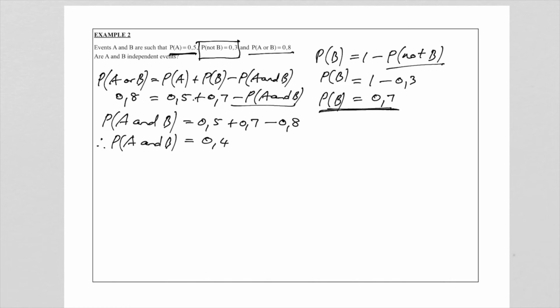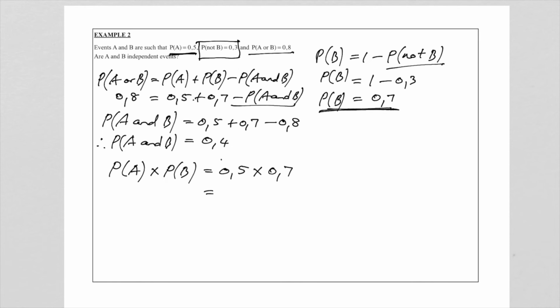So all we still need to do is we now need to find the probability of A times the probability of B. Please take note, I didn't write down the rule because then it means it's true. We want to see if this rule is true. The probability of A times the probability of B, that is 0.5 times 0.7.